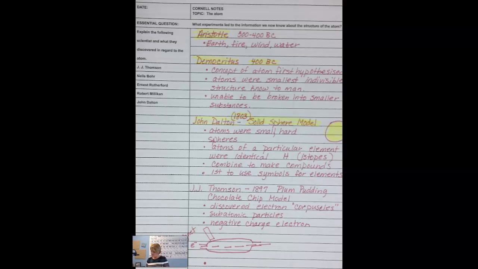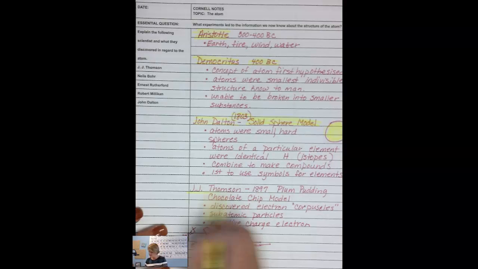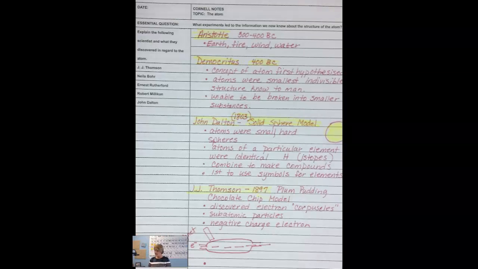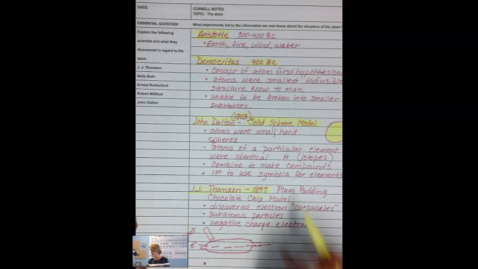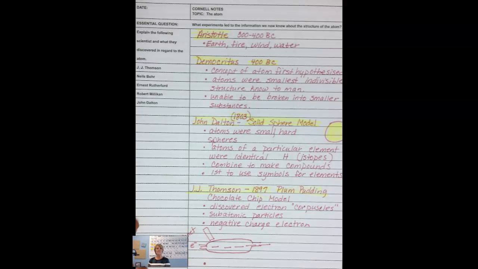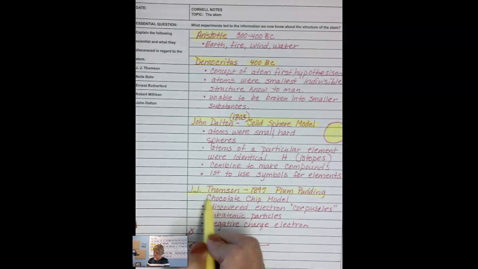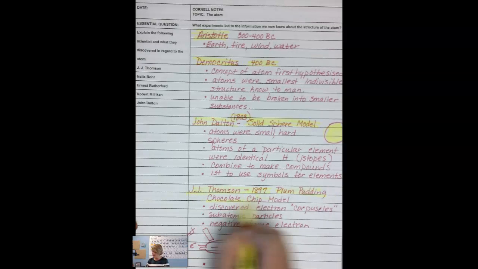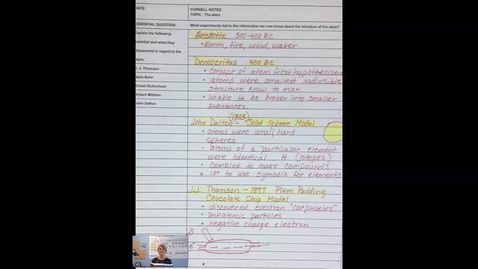Okay, the next guy that we're going to talk about is J.J. Thomson. He was in 1897, about 90 years past Dalton, and he has what we call the plum pudding model. If you watch the video, they've changed it from plum pudding to chocolate chip model, I think because people don't eat plum pudding much anymore, so a lot of people don't know what the plum pudding model would mean.